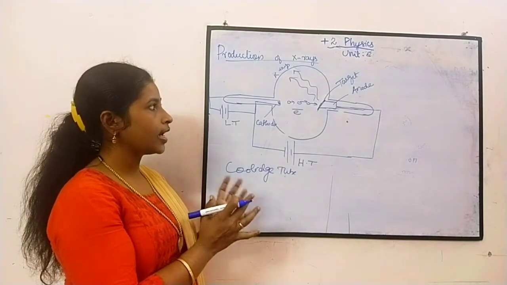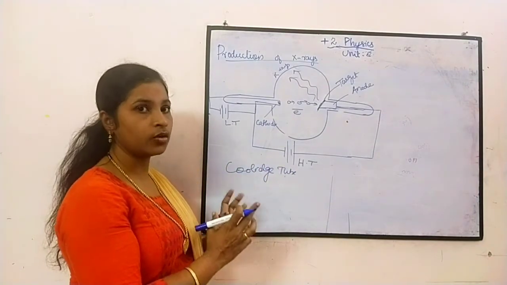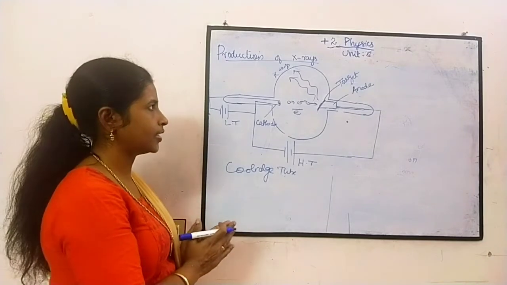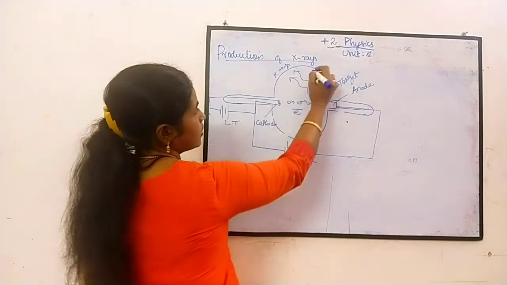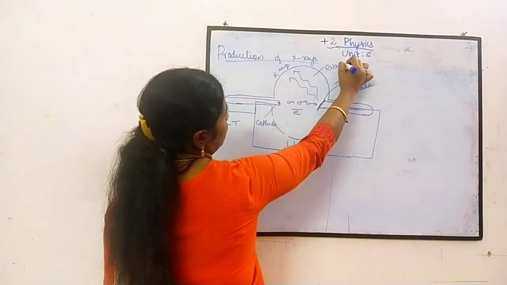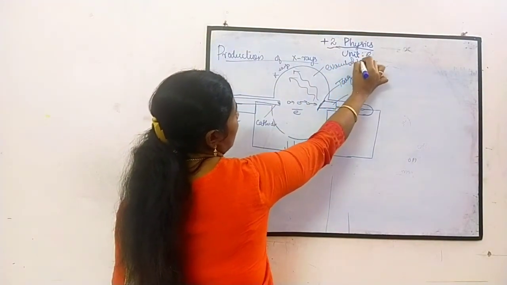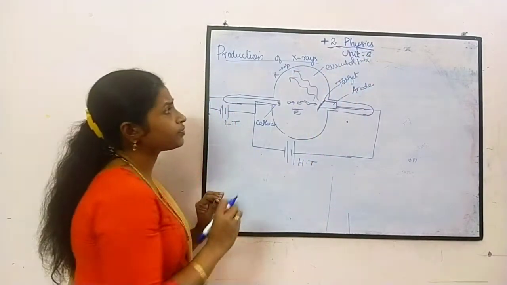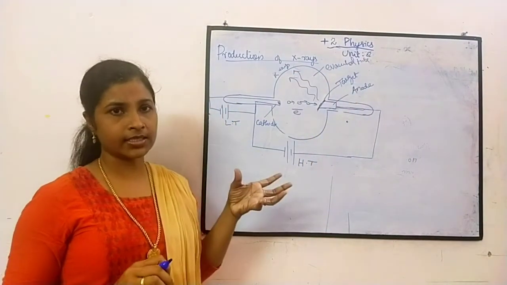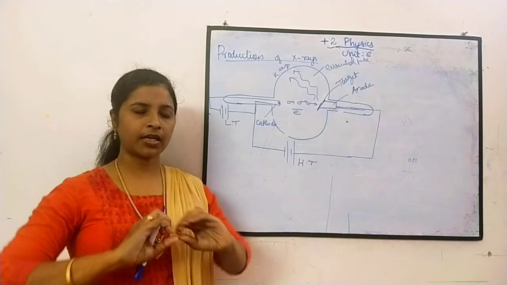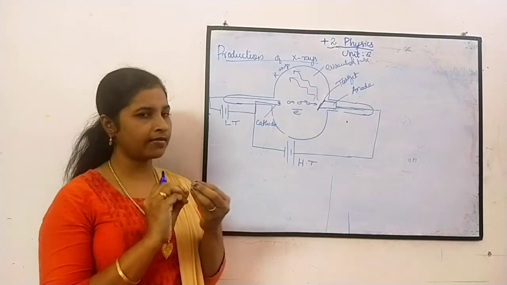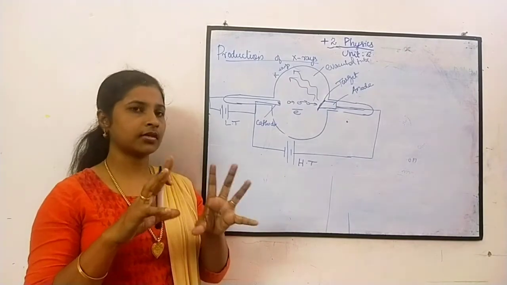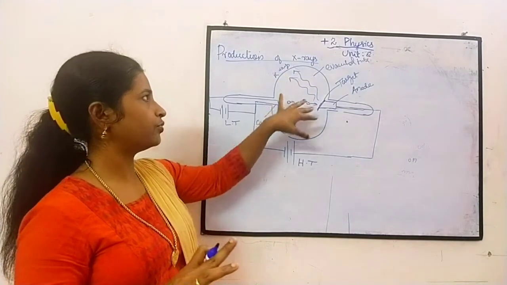Let us see how we can produce X-rays using this Coolidge tube. Let us see the construction. This Coolidge tube is an evacuated tube, which means there will be no air inside it. Completely evacuated means none of the air, but evacuated tube means some air will be there, but it is considered a vacuum.